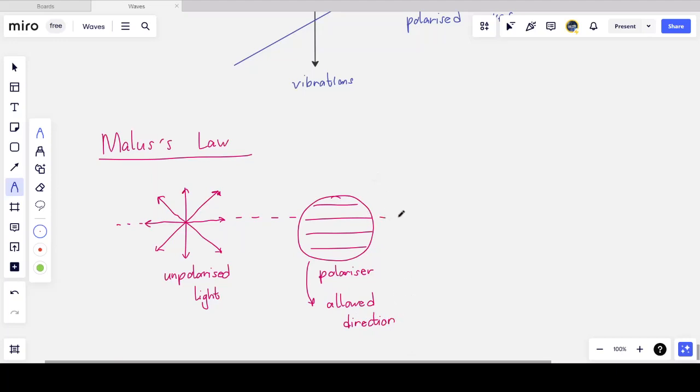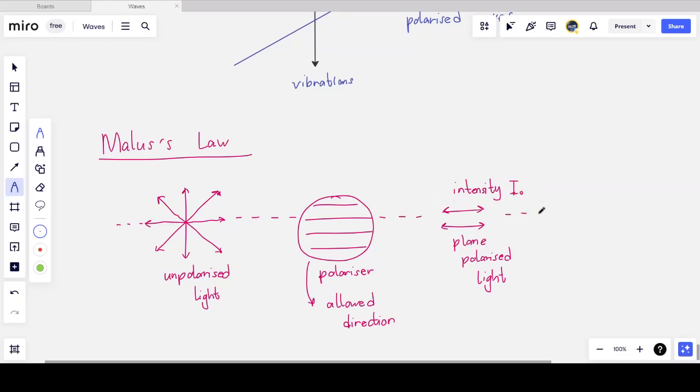So after the polarizer, what I get is only the horizontally aligned vibrations passing through. And so like I did for the rope, I have plane polarized light coming through. And the intensity of this light I'm going to call I0, I with a subscript 0.